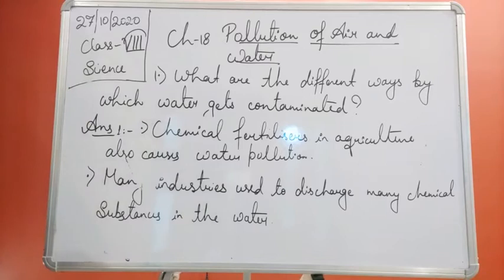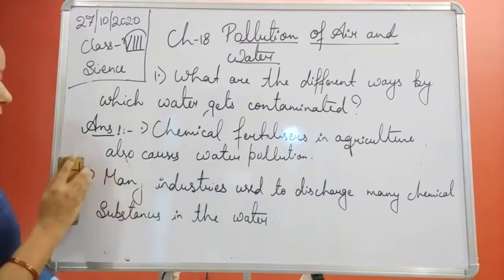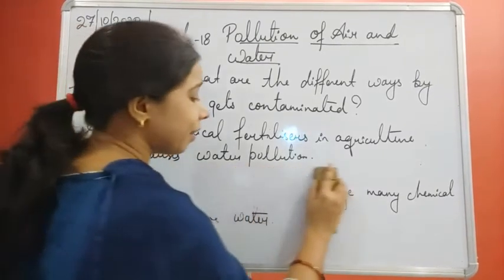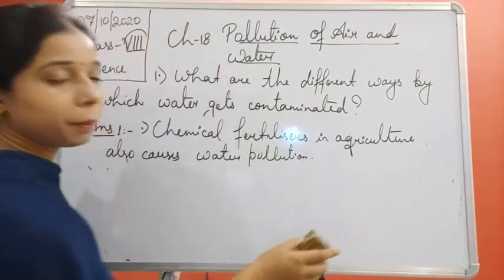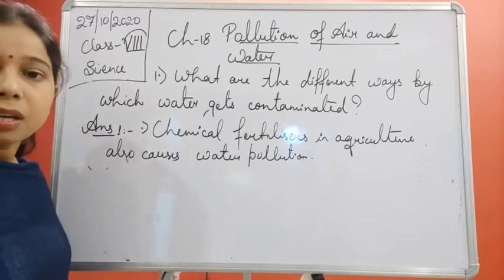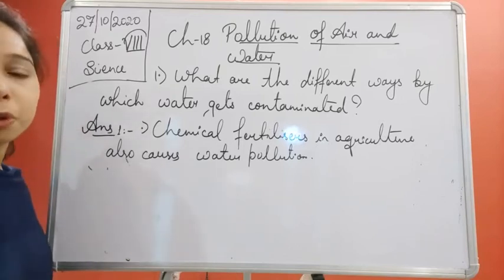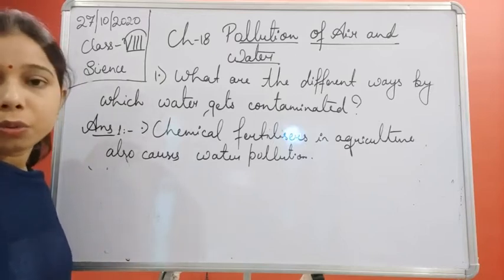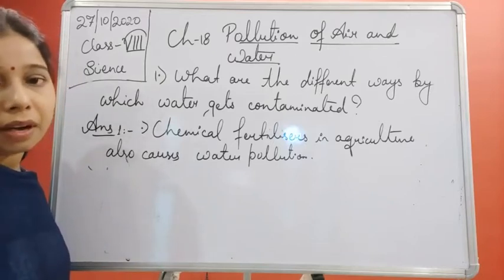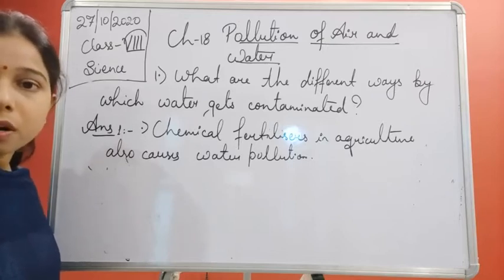Finally, students, not only this, but you can see that untreated sewage will also get mixed with the water. So we can say that due to human activities, the untreated sewage enters or is released into the water, and finally it causes water pollution.